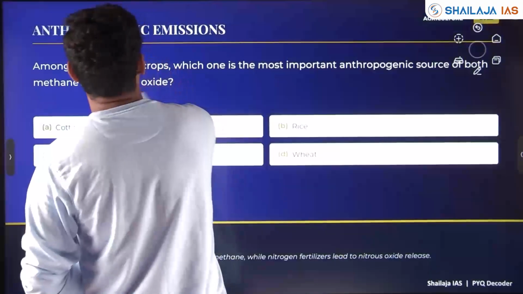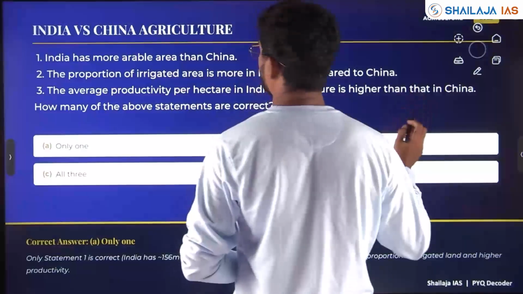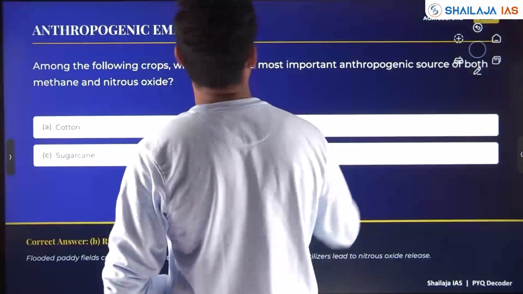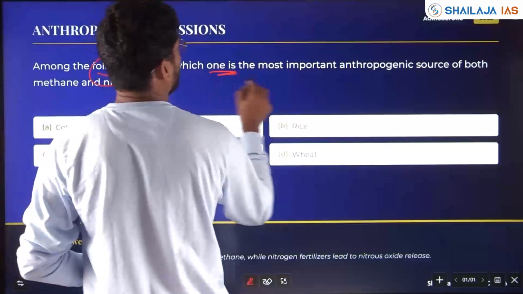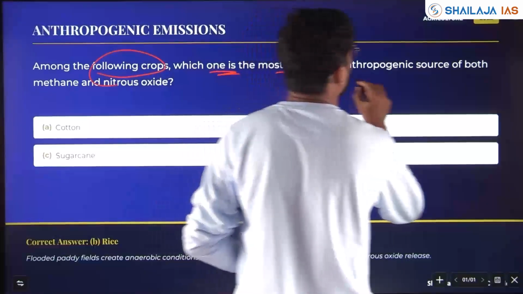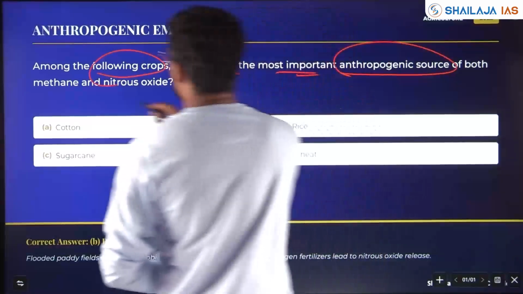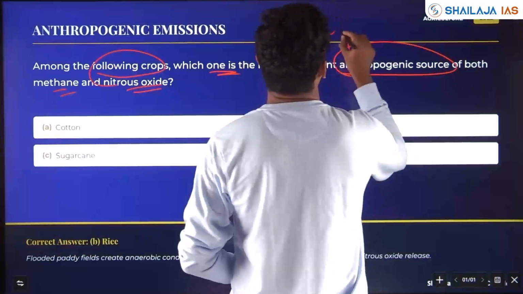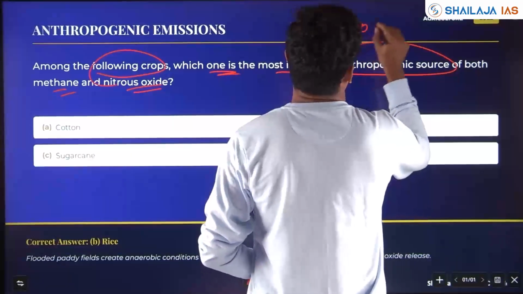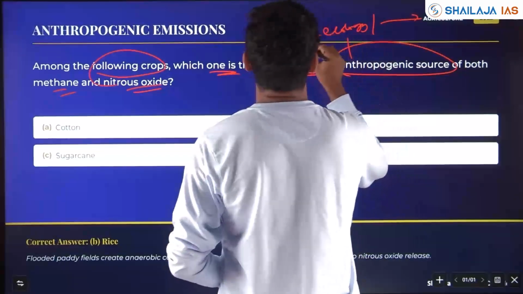Among the following crops, which one is the most important anthropogenic source of both methane and nitrous oxide? Ecology, agriculture linked to geography.